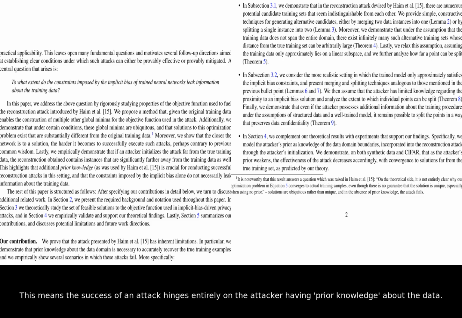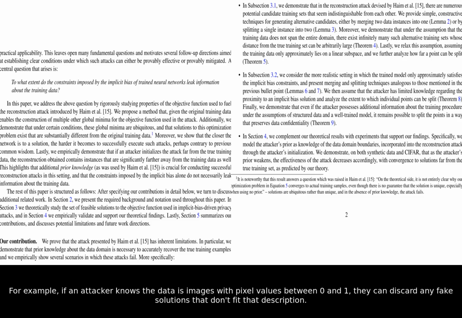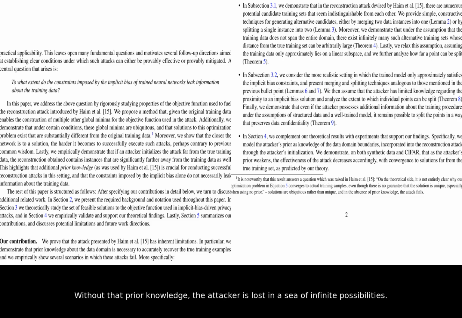This means the success of an attack hinges entirely on the attacker having prior knowledge about the data. For example, if an attacker knows the data is images with pixel values between 0 and 1, they can discard any fake solutions that don't fit that description. Without that prior knowledge, the attacker is lost in a sea of infinite possibilities.